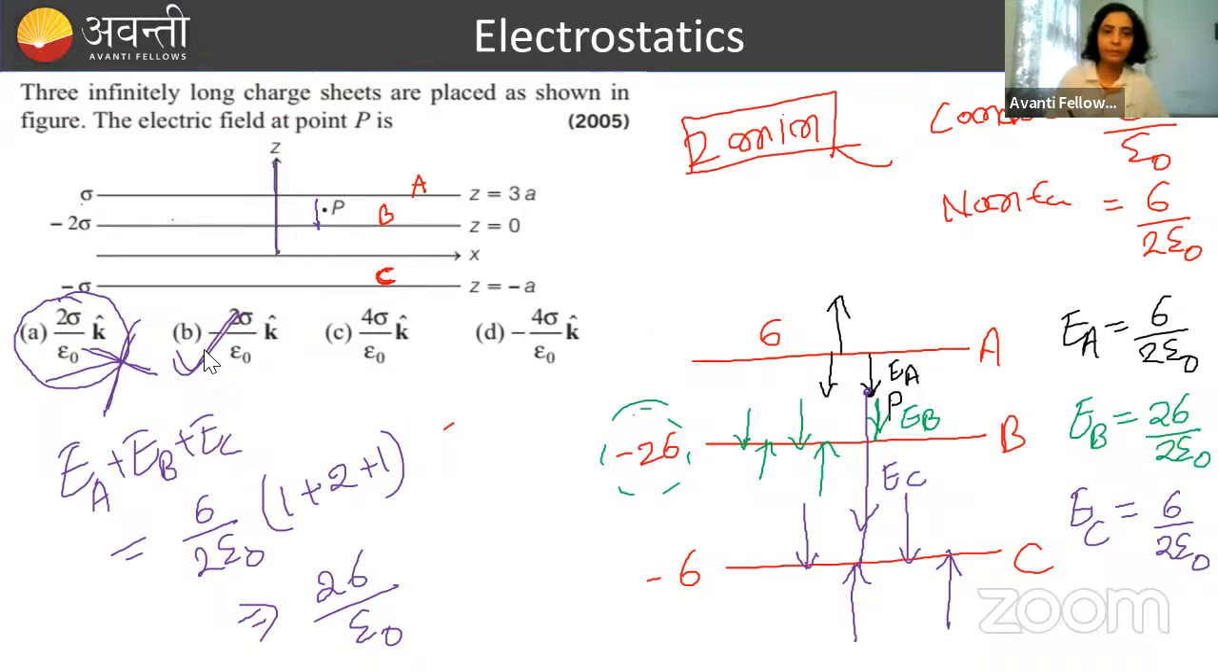This is plus z axis direction, this is plus k direction, downward direction will be minus k.